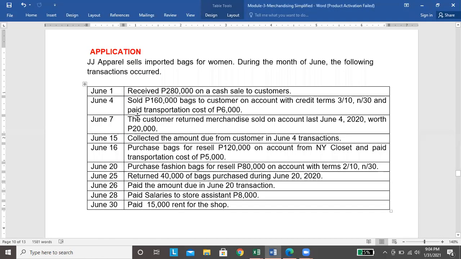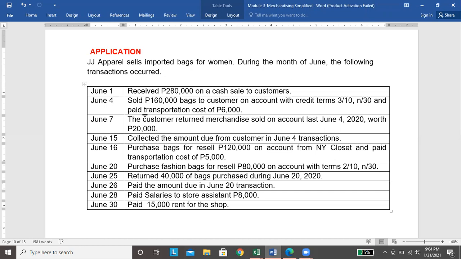Next transaction, June 4. Sold 160,000 bags to customer on account with credit terms 3/10, n/30, and paid transportation cost of 6,000. Kanina sa June 1, it is a cash sale. Ngayon naman, for June 4, it is a sales on account. That means inutang.